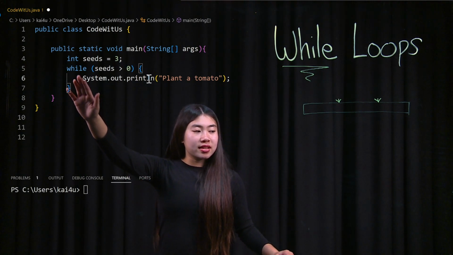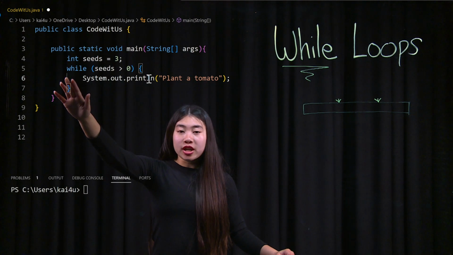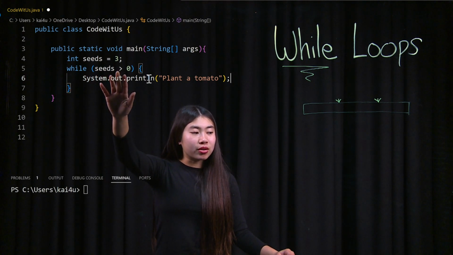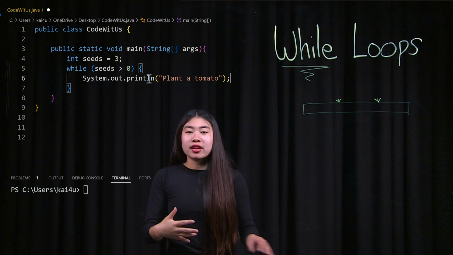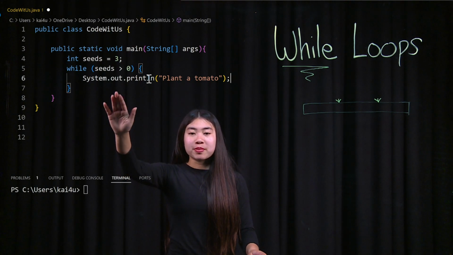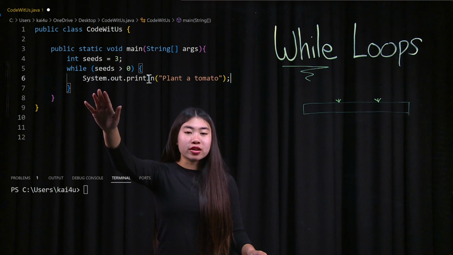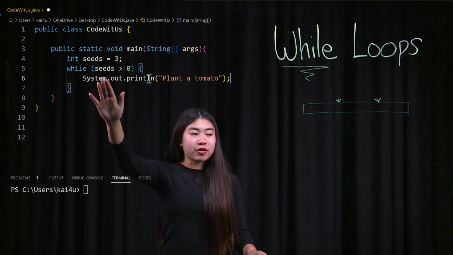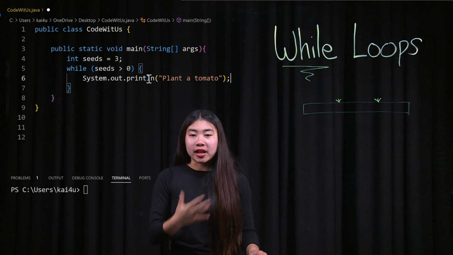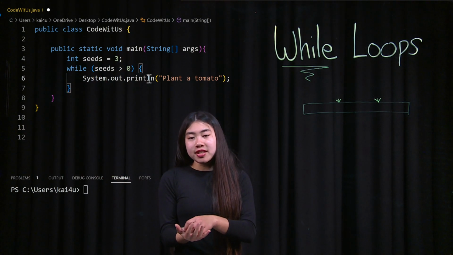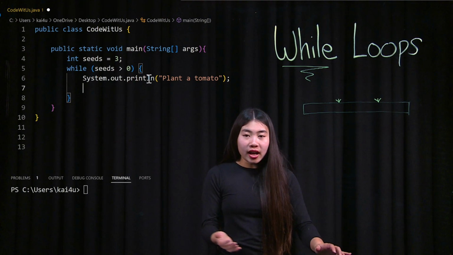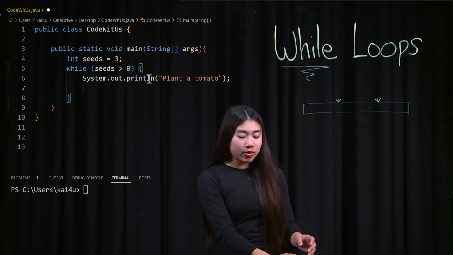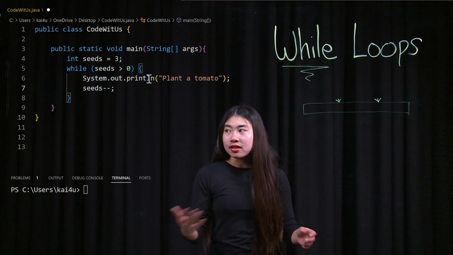So what this does is I have the keyword while, and I have a conditional, and the conditional must be true in order for this block of code to run. So seeds must be greater than 0 in order for me to print out planted tomato. I have to have seeds in my hand in order for me to plant a tomato. The other thing I want to do is decrease the amount of seeds.